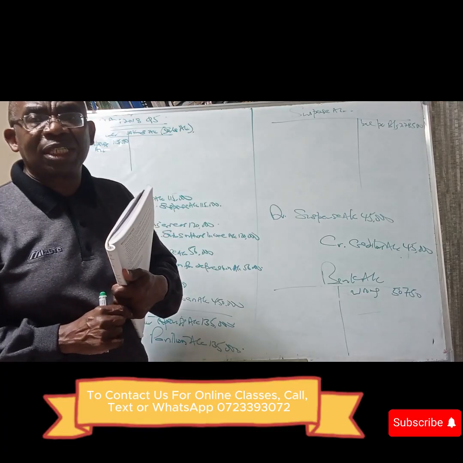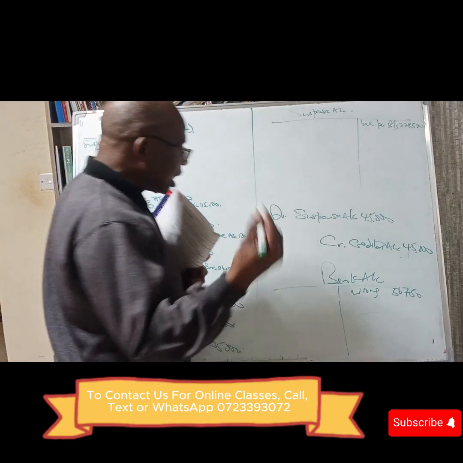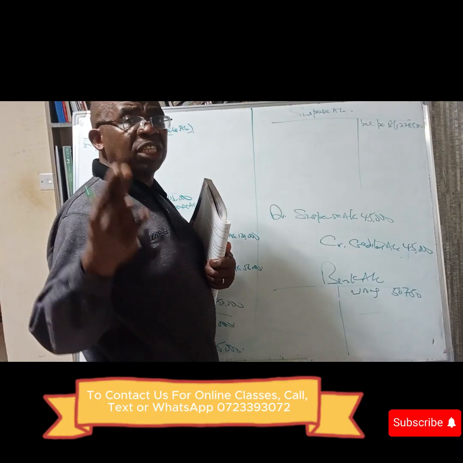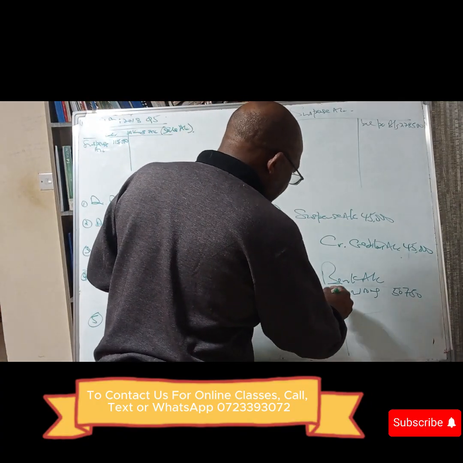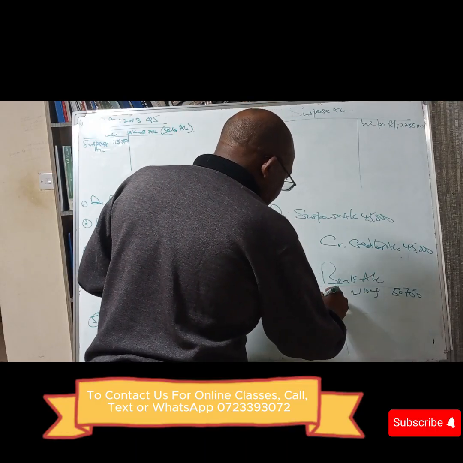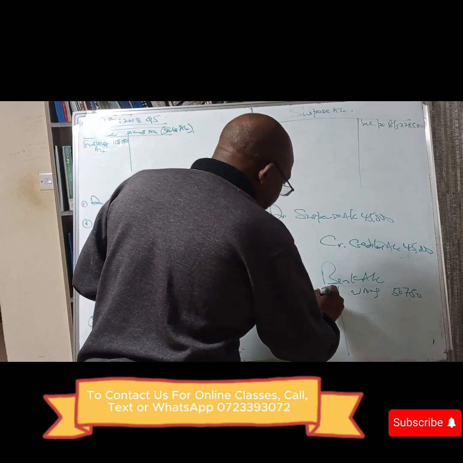It's an error of complete reversal. When it's an error of complete reversal, the entries are two. First, you debit bank with the 5,750.